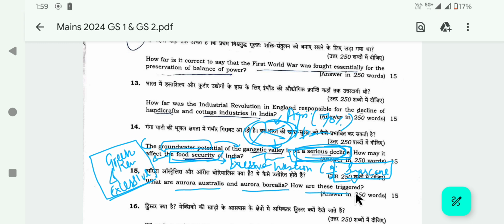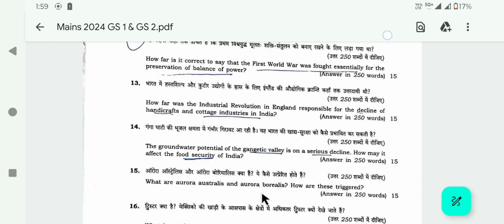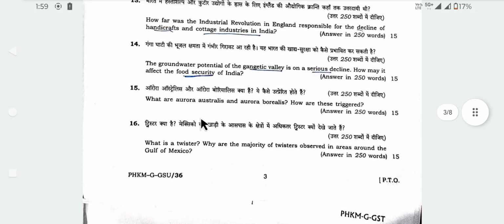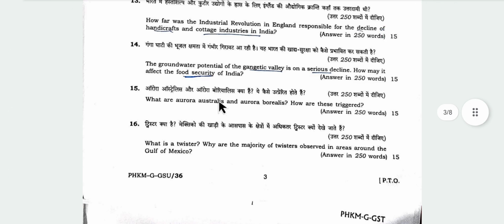Now coming to aurora australis, aurora borealis, how were these triggered? This question, recently these were seen, and also they were mentioned in newspapers. We know that these are magnificent waves. Aurora australis is seen in the South Pole region, aurora borealis in the North Pole.